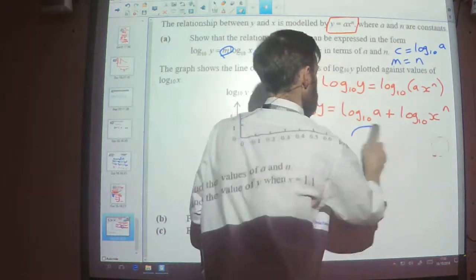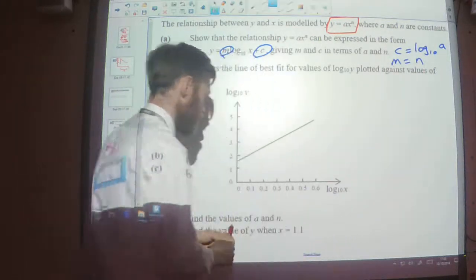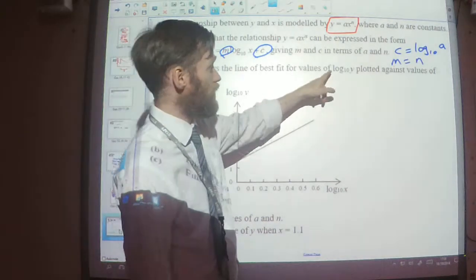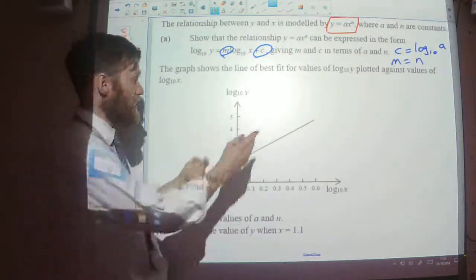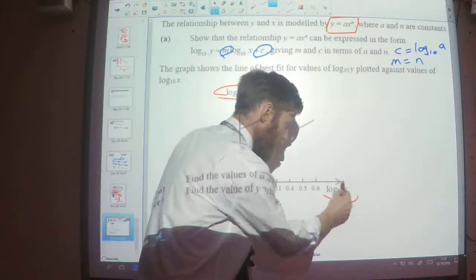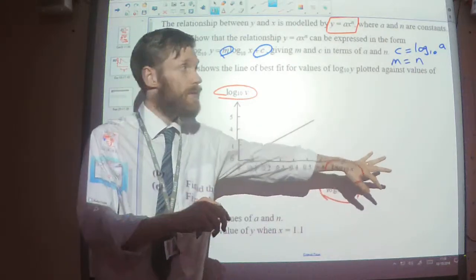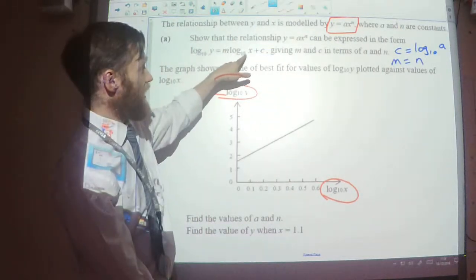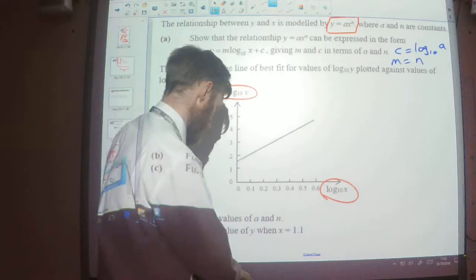Next part of the question. The graph shows the line of best fit for values of log to the base 10 of y plotted against log to the base 10 values of x. Yeah, so you can see in this question we've got log to the base 10 of y like we had in the last question, but look, on my x-axis now, I've got log to the base 10 of x, rather than in the last example I just had the x values. And we've seen why, because in this case here, I'm plotting log to the base 10 of x, not just the x that I had before. So that's important.